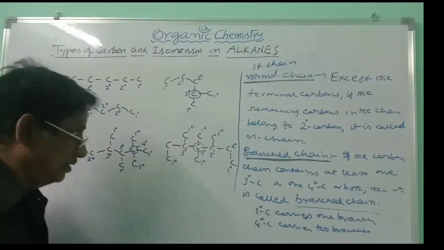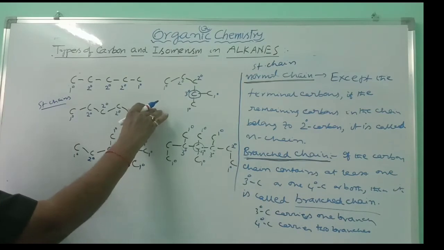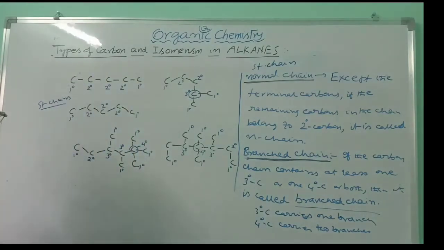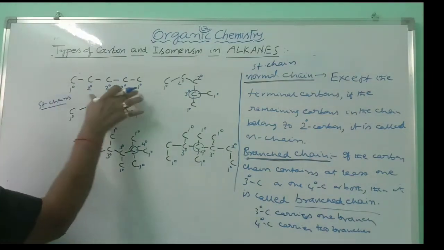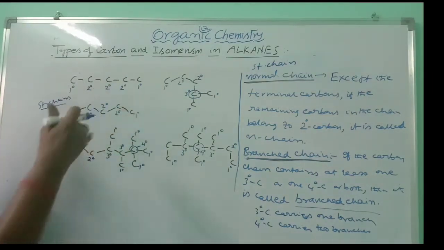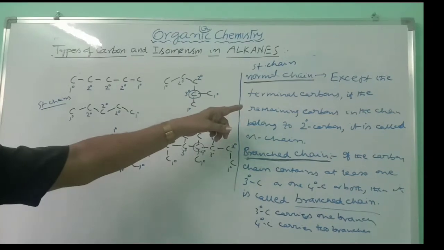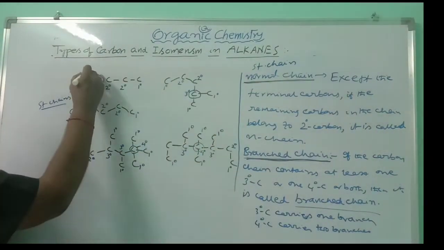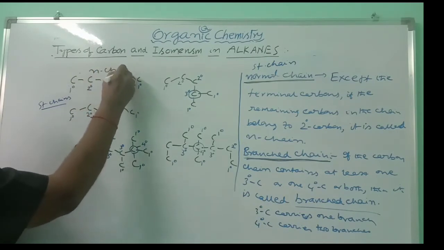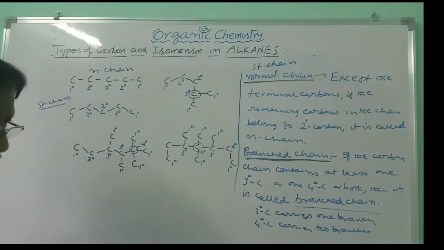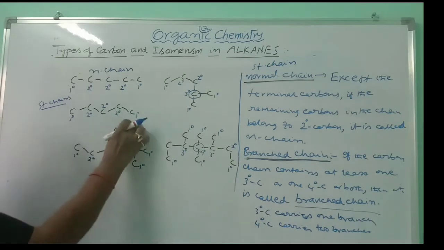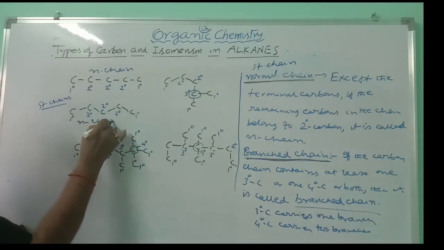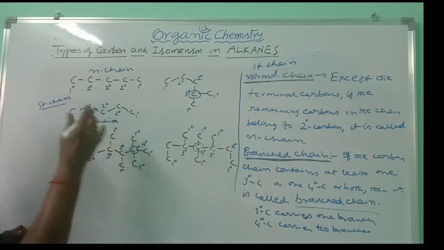Now, you can take this one. You can give the numbering 1, 2, 3, 4, 5. These are the 2 terminal carbons which are primary. The middle carbons are secondary. When the middle carbons are all secondary except the terminal carbons, then it is said to be normal chain. So this is called normal chain or straight chain. Even if you take here primary carbon, middle carbon is secondary, and so this is also called normal chain. There is no branch here.